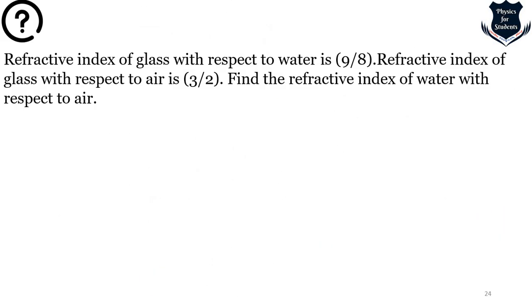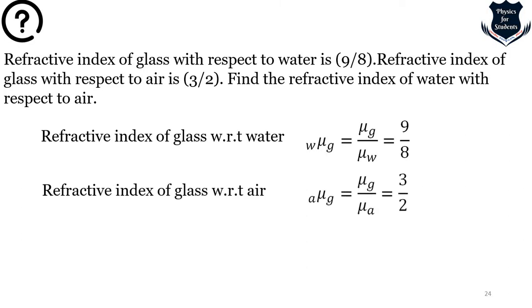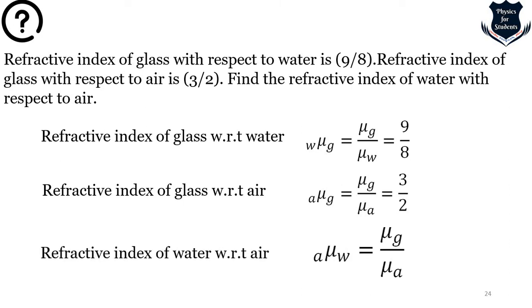Okay, so this is another example. Refractive index of glass with respect to water is this, glass with respect to air is this. Find the refractive index of this. So we write it in this way, and then we write the refractive index of glass in this way, right? And then refractive index with respect to air is this. So you can just take a note if you really want to look into it. Otherwise I think it's pretty simple, you can just solve it.